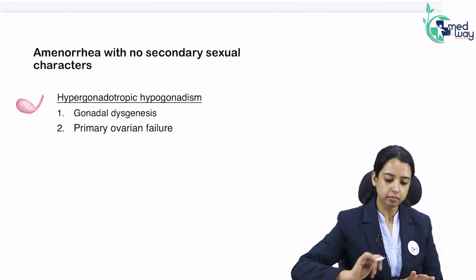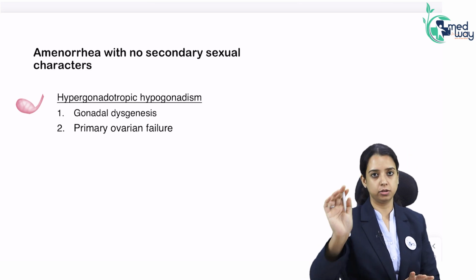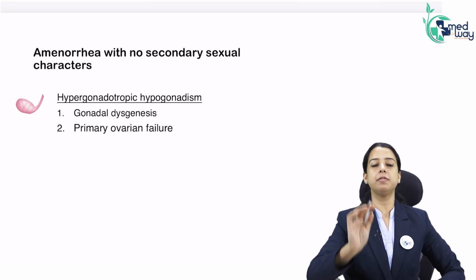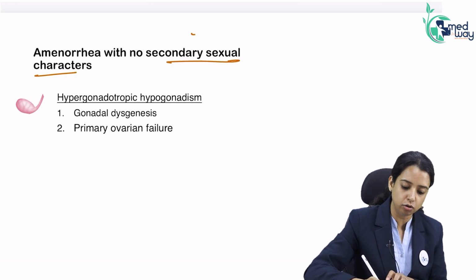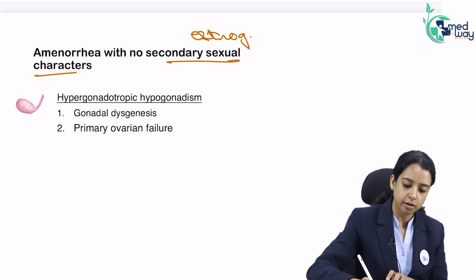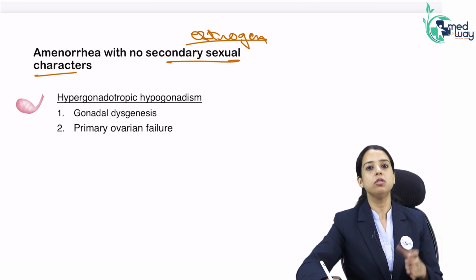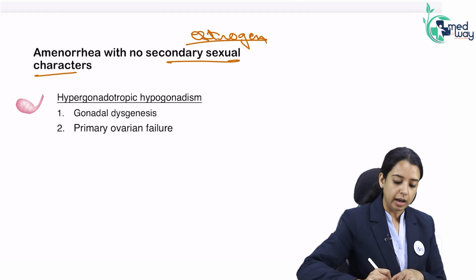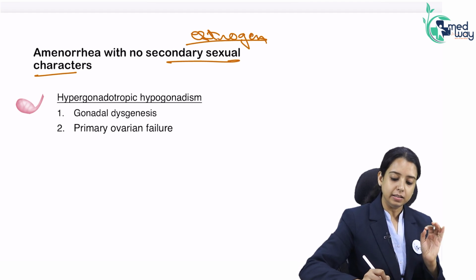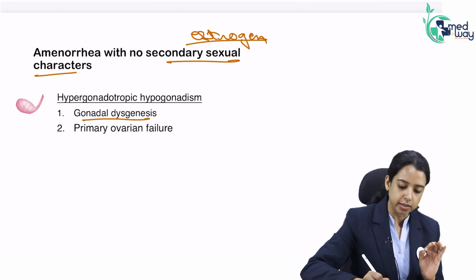Okay? So amenorrhea with no secondary sexual characters. Obviously it will be amenorrhea with no secondary sexual characters, because secondary sexual characters need a hormone called estrogen. If you do not have estrogen, you will not have secondary sexual characters. Now, in hypergonadotropic hypogonadism, the most common cause is gonadal dysgenesis.